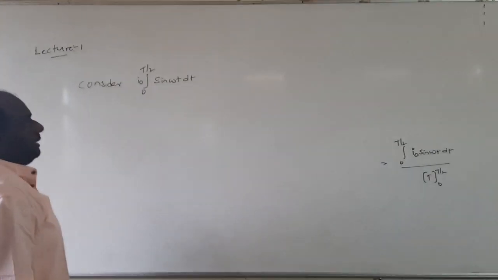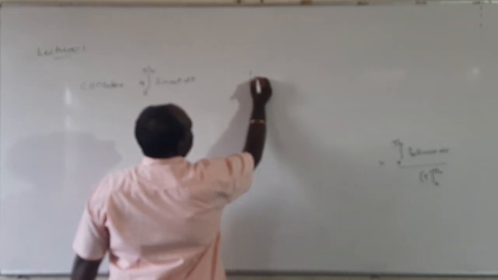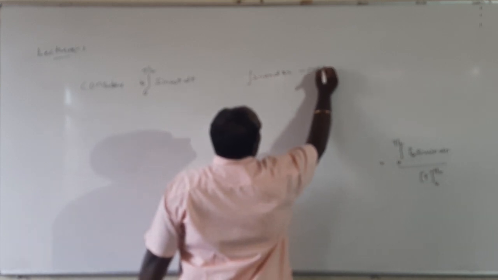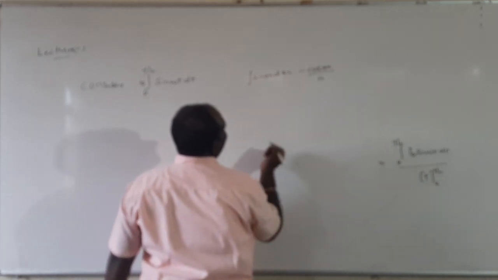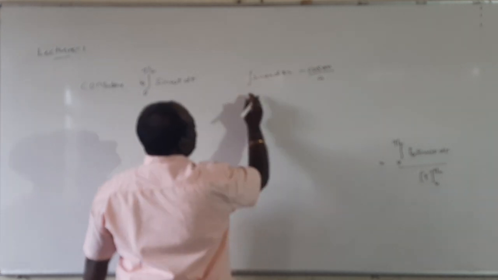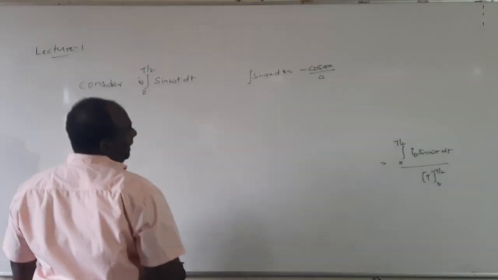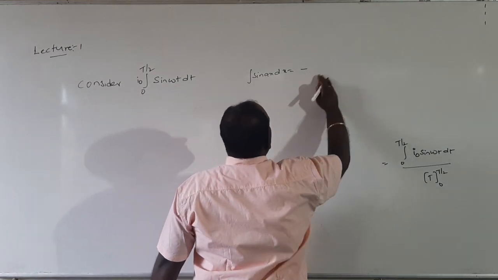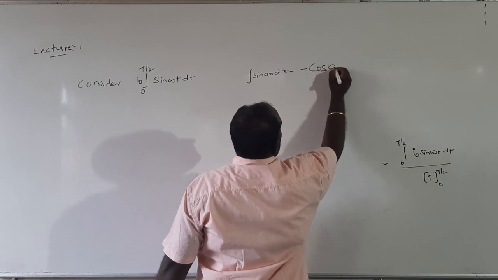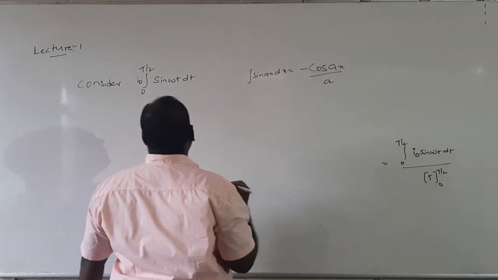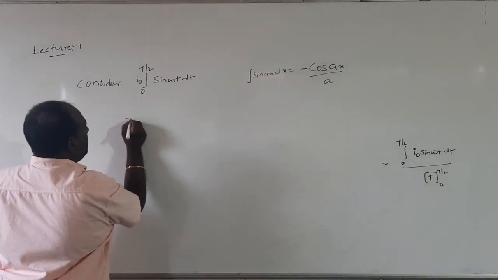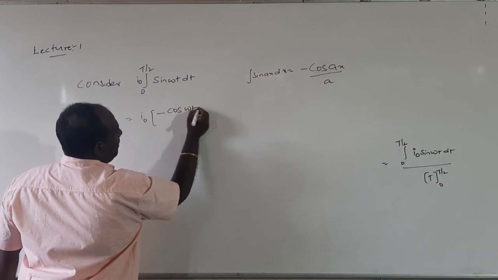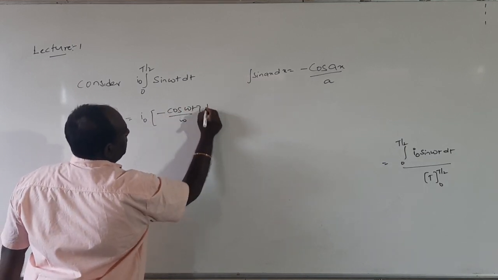We have a formula: the integral of sin ax dx equals minus cos ax by a. If it has limits, we can apply the limits. In the same manner, integrating sin omega t gives minus cos omega t by omega, from 0 to T by 2.